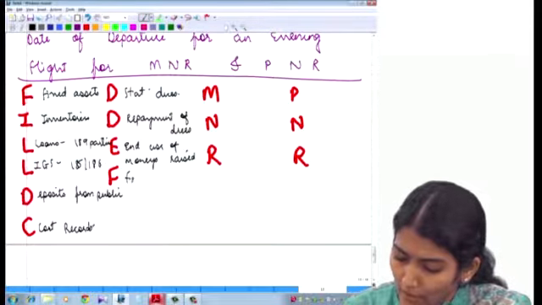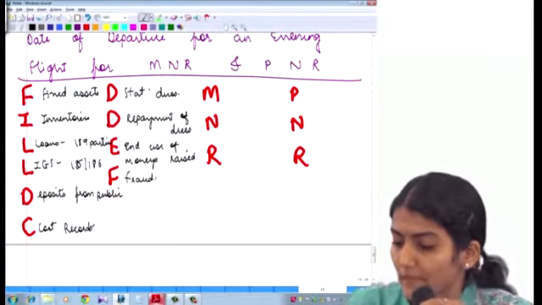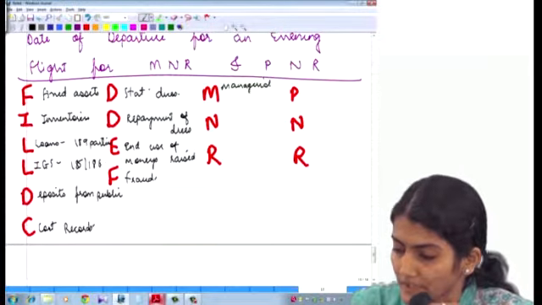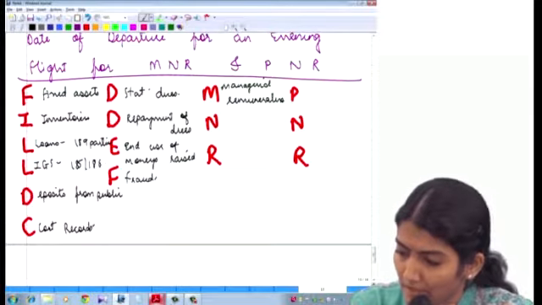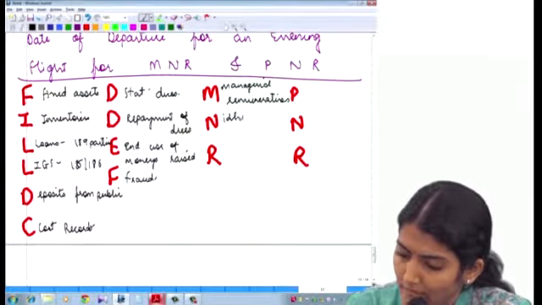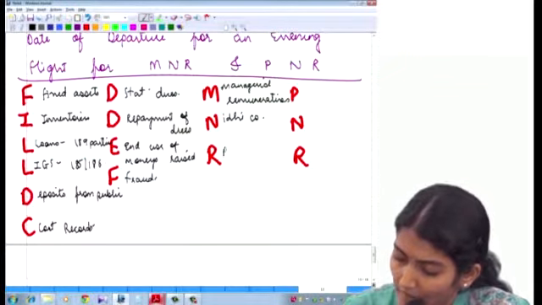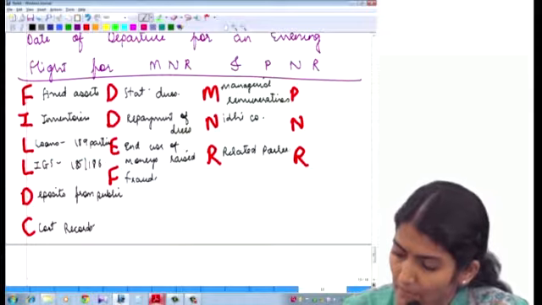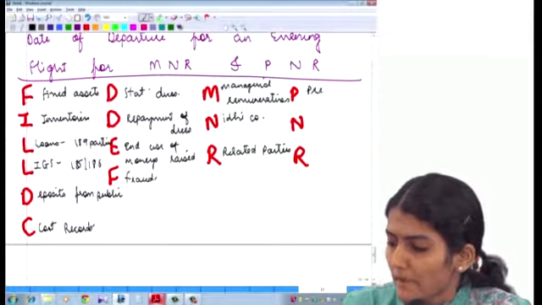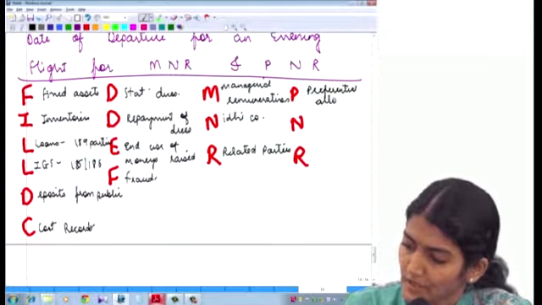F is for fraud. Then M is for managerial remuneration. N is for Nidhi company. R is for related parties. Right? Then P is for preferential allotment.